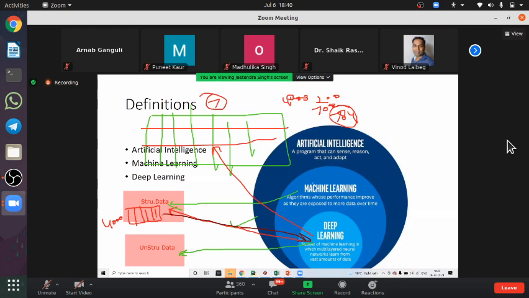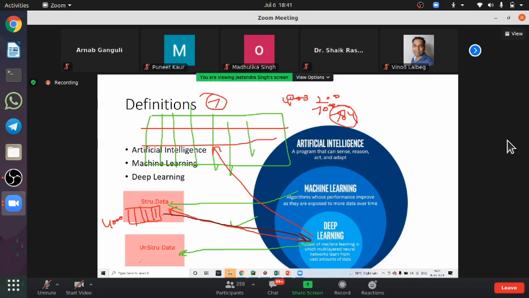The main criterion to distinguish is that there are some technical complexities in machine learning, and that problem has been solved by deep learning. If the number of columns is too many, even for structured data, deep learning is going to perform much better. But if the number of columns is less, then you go for machine learning.